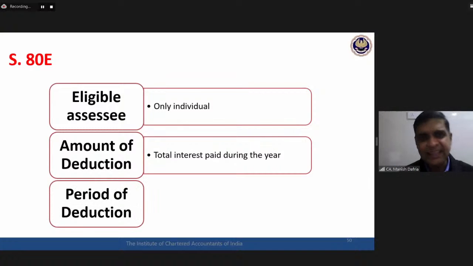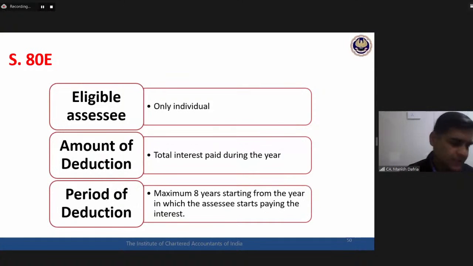The only ceiling is the number of years. In all other sections, you can claim the deduction every year. In this section, you can claim the deduction for a maximum of 8 years. Starting from the year in which the interest payment has started, all in all, 8 years of deduction can be claimed with respect to this 80E deduction.